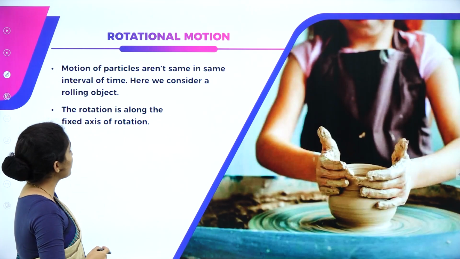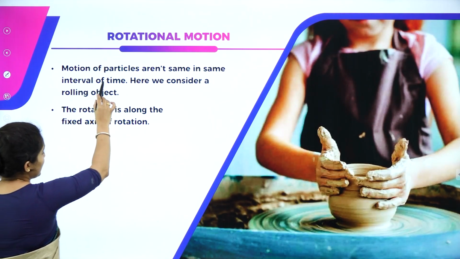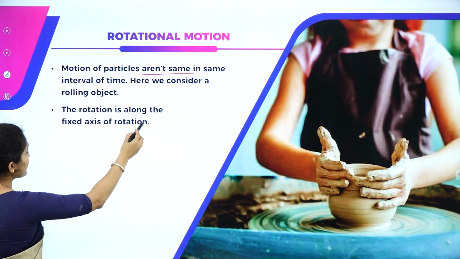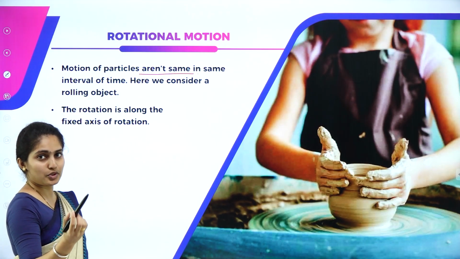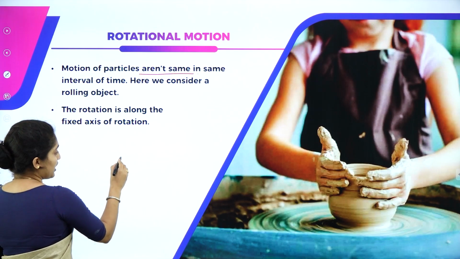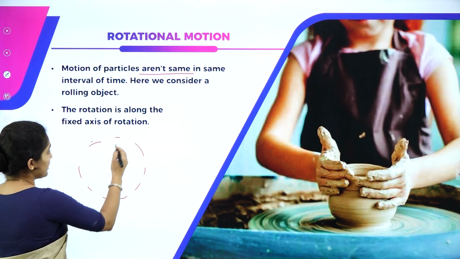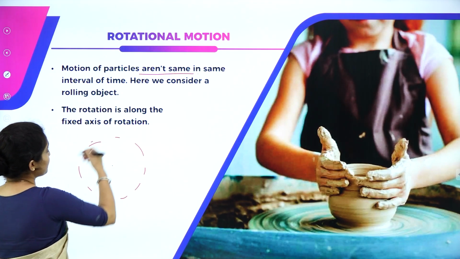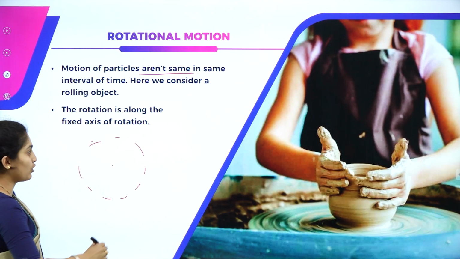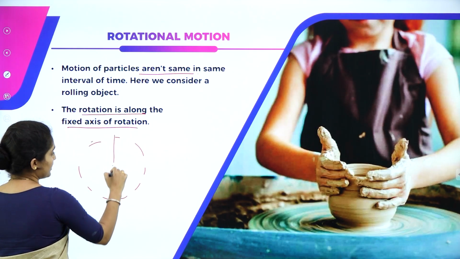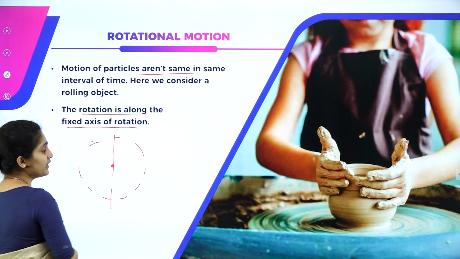Next we are going on to rotational motion. Here the particles move in the same interval of time. Okay, so we can consider a rolling motion. The point is fixed, but it is rotating about the same axis, though its particles will not have the same motion at the same interval of time. The rotation is along the fixed axis of rotation, and this fixed axis of rotation is said to be this point.